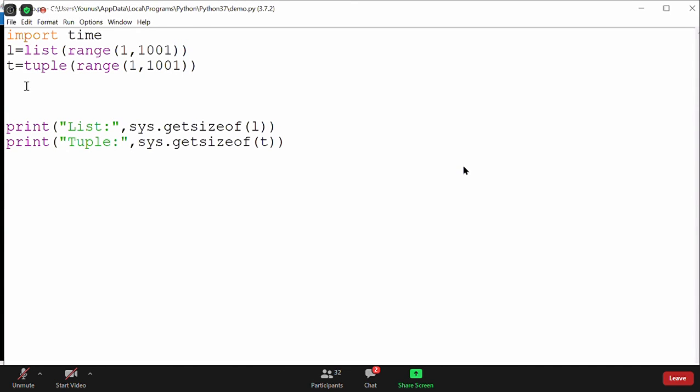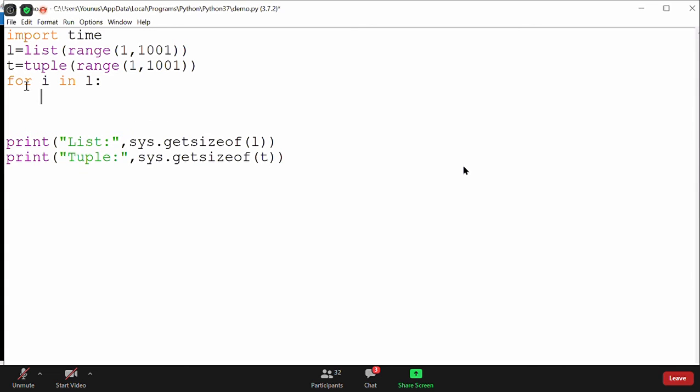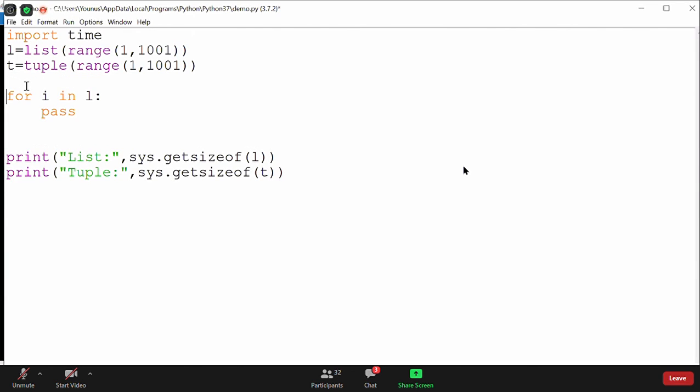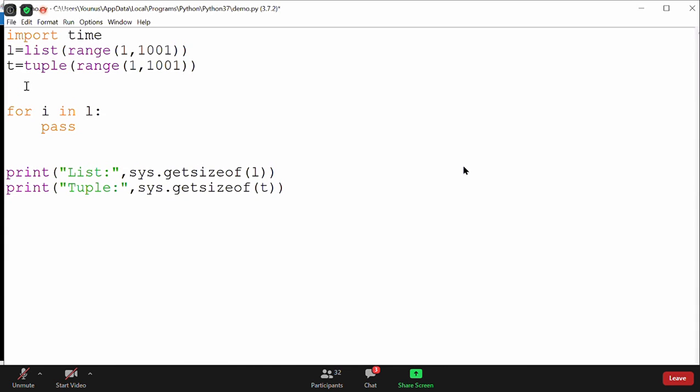Okay, that's perfectly fine. Let us try to check with that if possible. I'll iterate over it: for i in list, and say pass. Nothing I will do, I'll just iterate over it. Let's try to find out whether the statement is true or wrong.